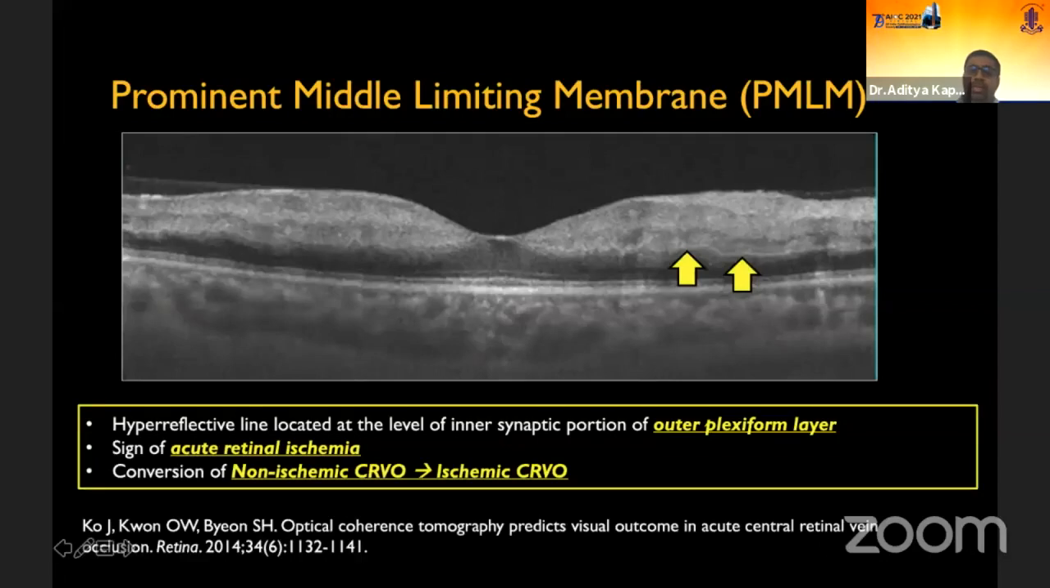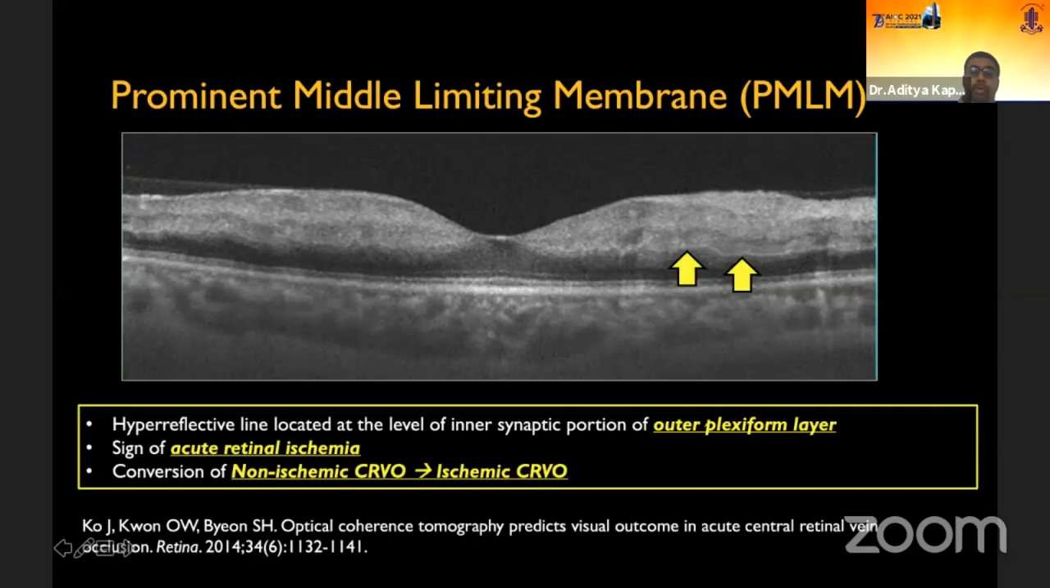Coming to our next OCT biomarker, which is prominent middle limiting membrane. So we know that the major cause of vision loss in acute CRVO is macular ischemia and macular edema. PMLM is defined as hyperreflective line, which is noted at the level of outer plexiform layer on OCT. This is an indicator of acute retinal ischemia and is associated with poor visual prognosis.